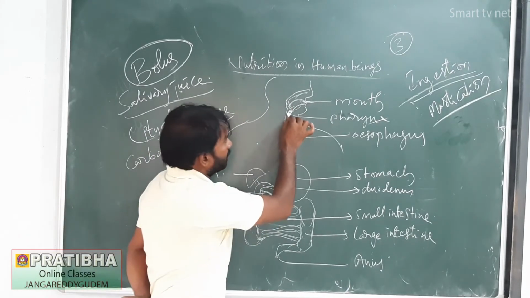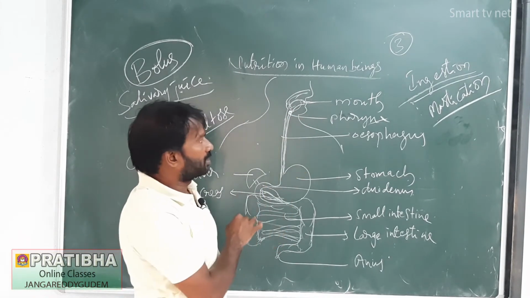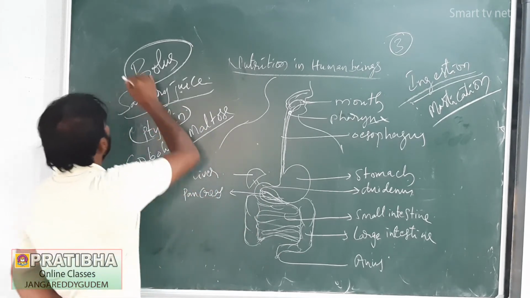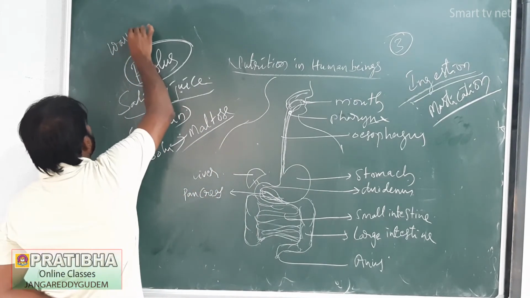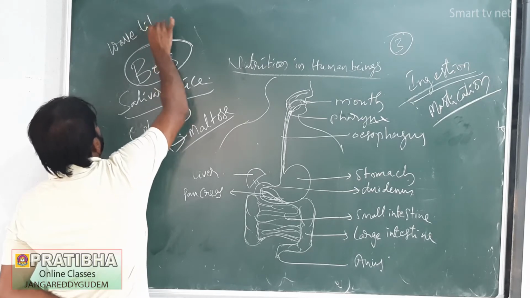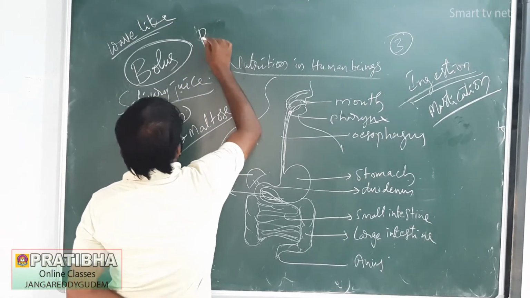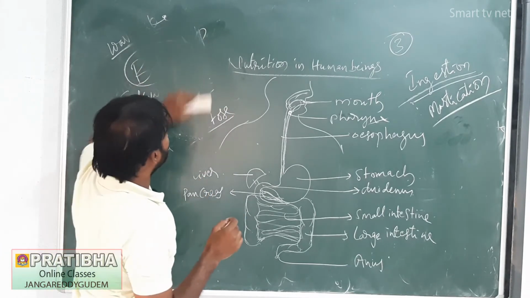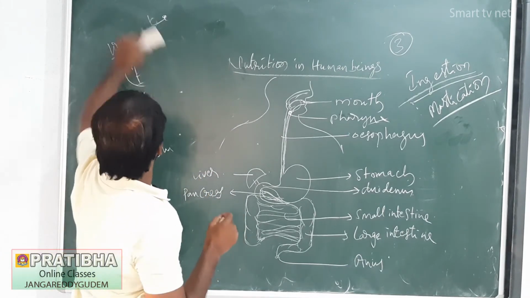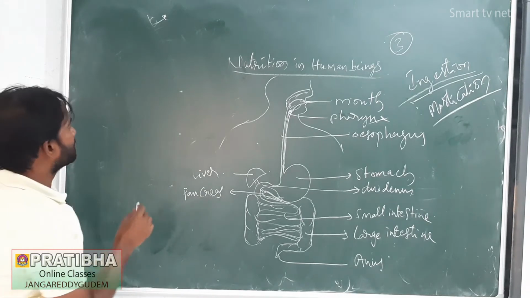Food materials pass through the esophagus by wave-like movements. That is called peristaltic movement. The movement of food through the esophagus is called peristaltic movement.